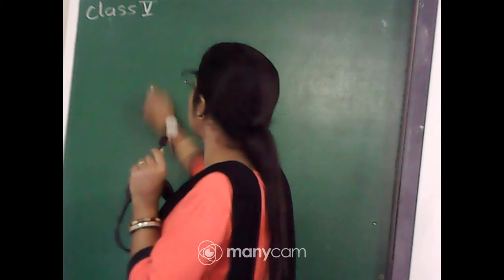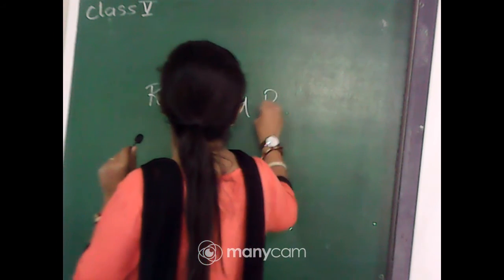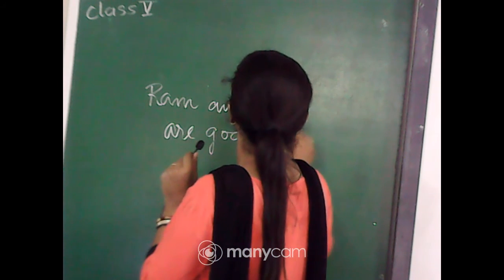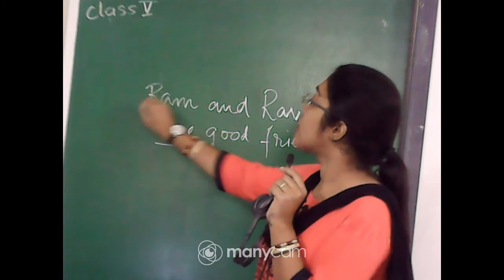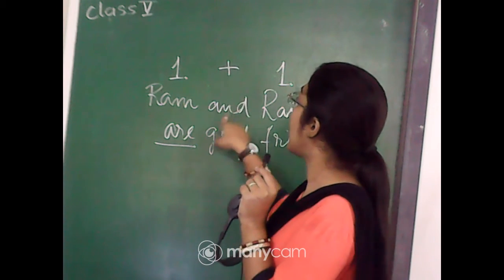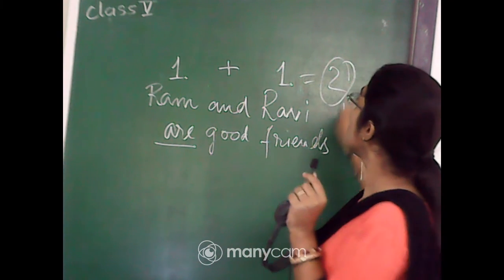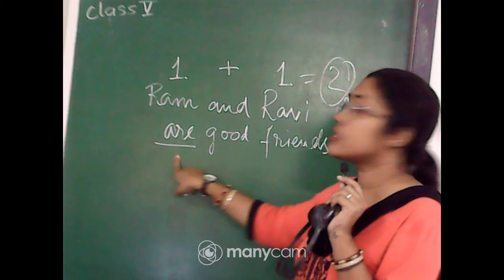That is, suppose I'm telling Ram and Ravi are. So Ram and Ravi are. So Ram, you see, this is one person, this is one person, and this and is actually joining 1 plus 1 is becoming 2. So 2 is actually plural. So it's becoming plural. That is why I'm using the plural are. Okay, it will always be there.